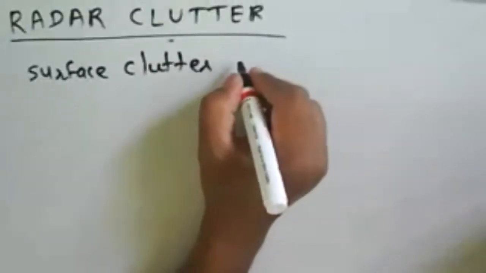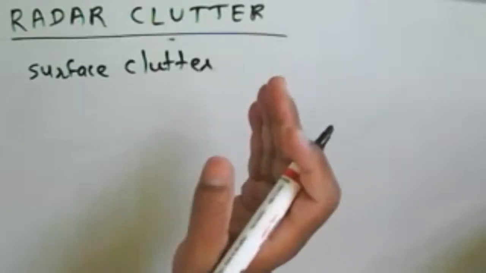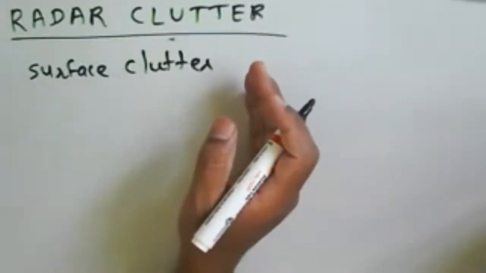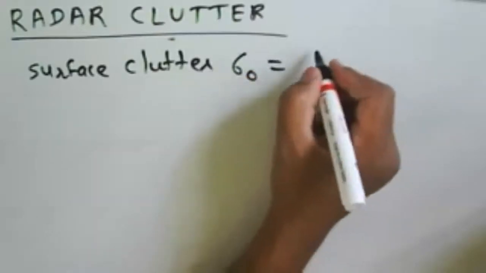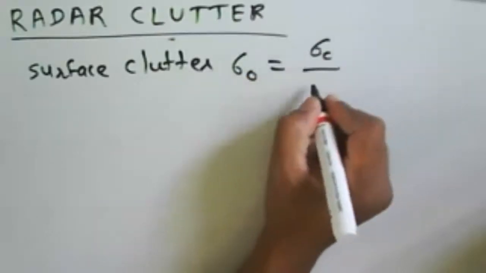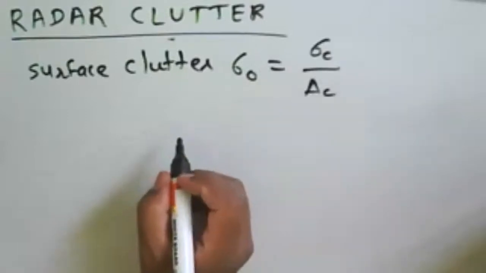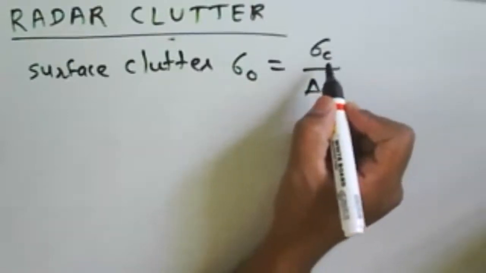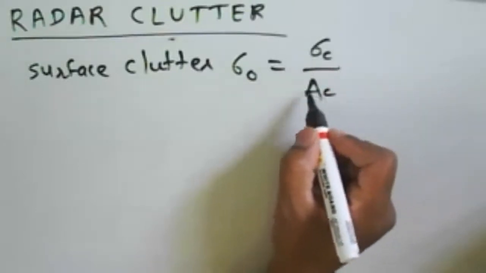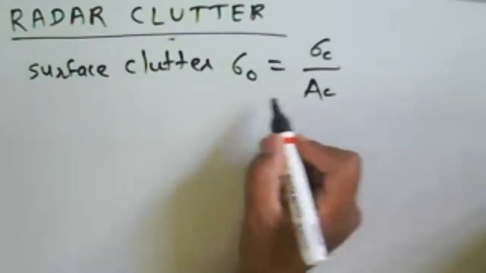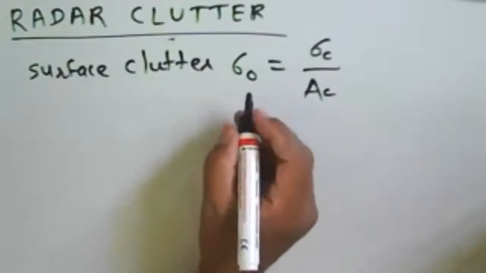So surface clutter will depend upon the cross section per unit area. So you can say that sigma 0 is equal to sigma c by Ac. Here sigma c is nothing but the radar cross section, and Ac is nothing but the area. So we are getting the surface clutter.